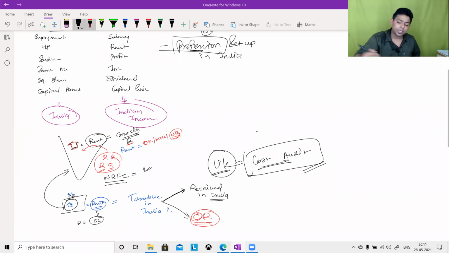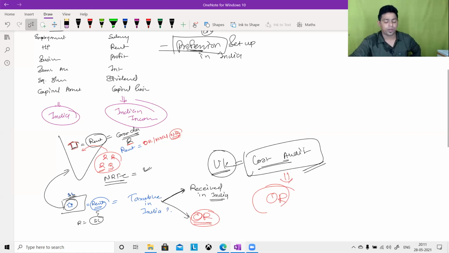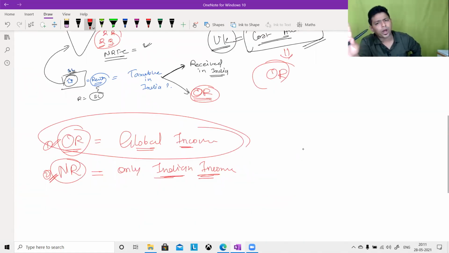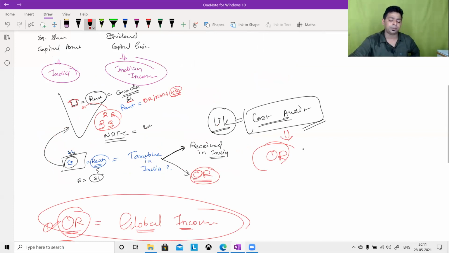Answer is yes. Sir, under two circumstances it is taxable. Circumstance number one, OR. If you are an ordinary resident in India, your global income is taxable. We have already concluded that. You don't have to think about the nature of income. If you are an ordinary resident, don't think whether it is Indian income or foreign income. Game over. Whole global income is taxable. Even if you earn on the Moon or Mars, still it is taxable in India. Universal income is taxable in India if you are an ordinary resident.